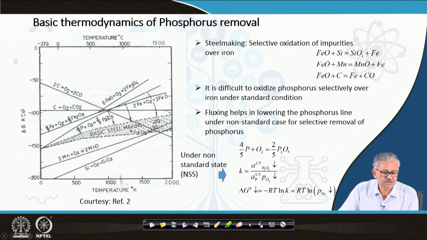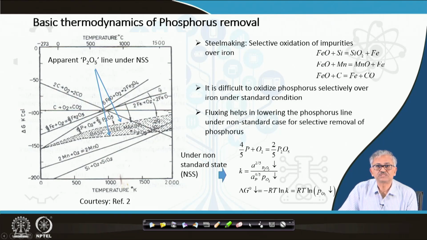So basically, these are called the apparent P2O5 line under non-standard state, because when P2O5 is not pure, when the activity of P2O5 is less, then this line will come down like this. And these two lines basically represent the basicity of the slag. Depending on the basicity, if it is a highly basic slag, then the line is this. Comparatively less basic, this is the line. But the activity of P2O5 has decreased. As a result, this phosphorus line has come down here.